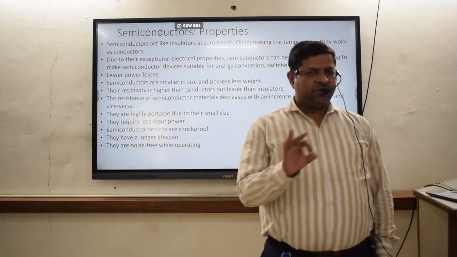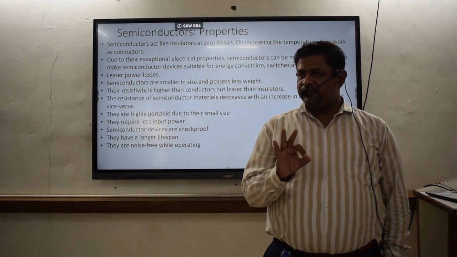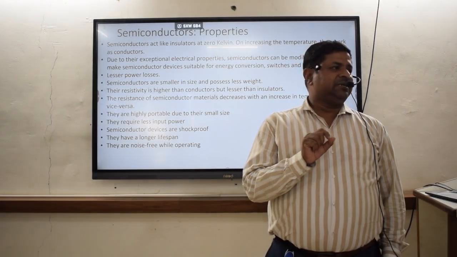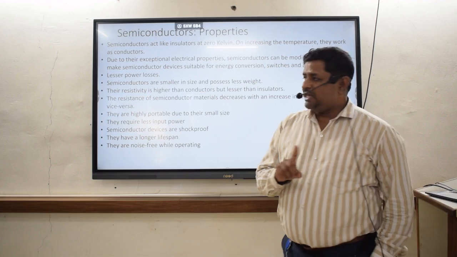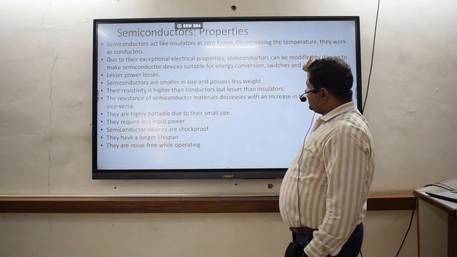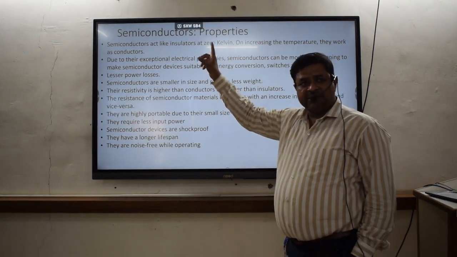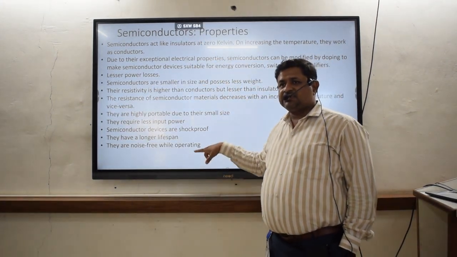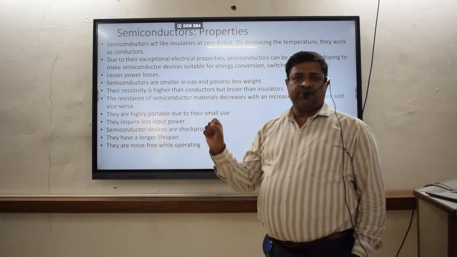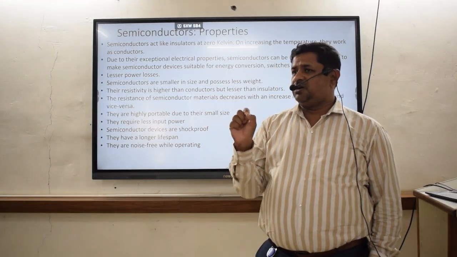Okay, so at 0 Kelvin, semiconductors are acting as insulators, and on increase in temperature they can act as conductors. That's why in the previous slide we used the words preferable conditions or controlled conditions.